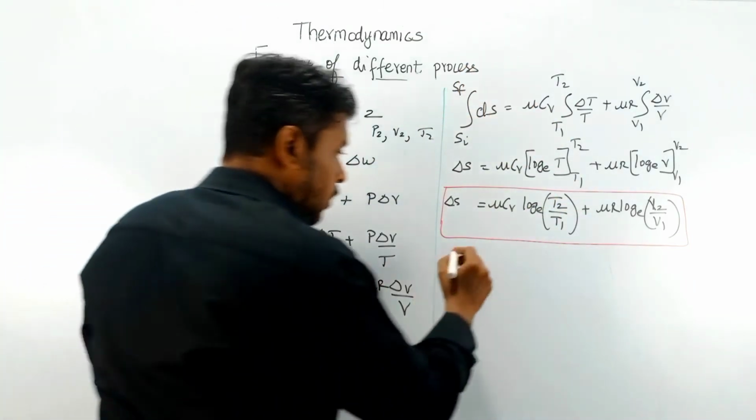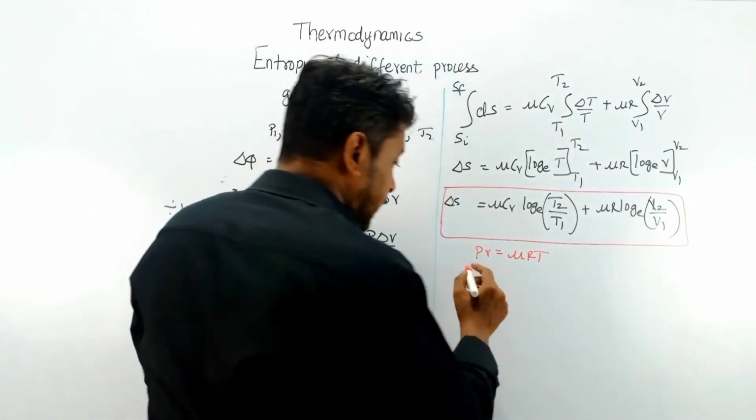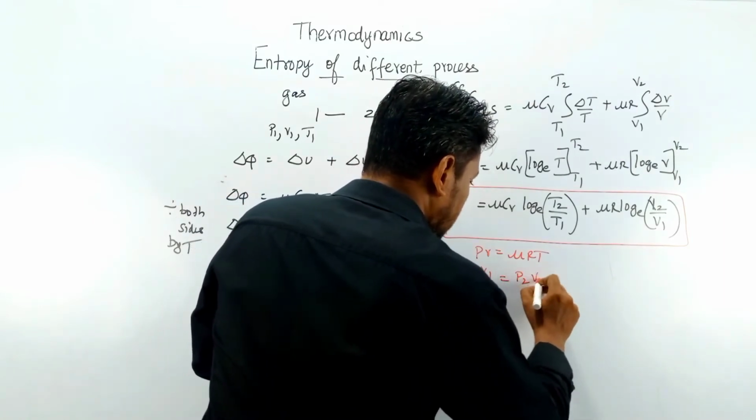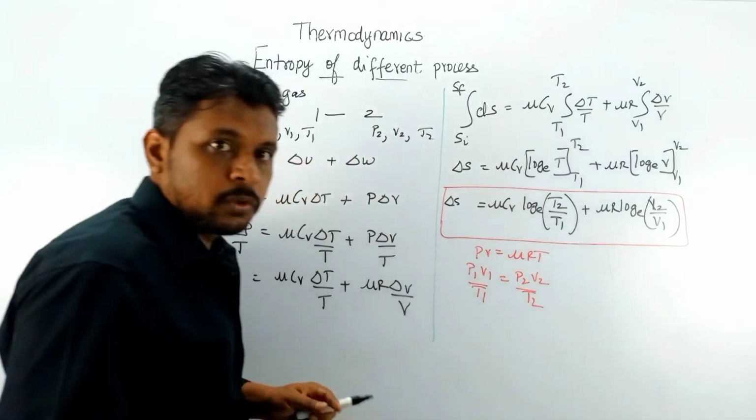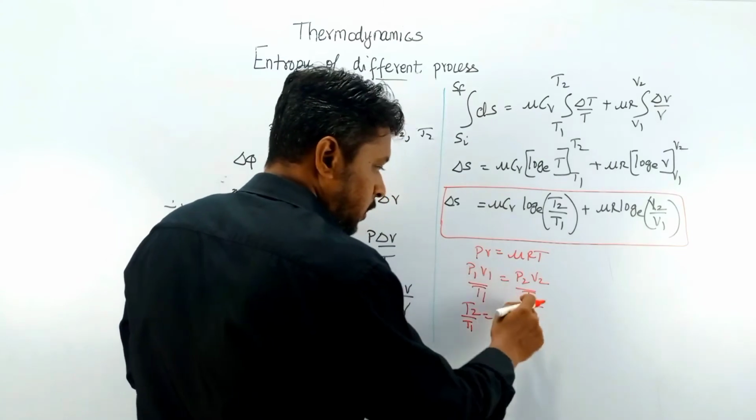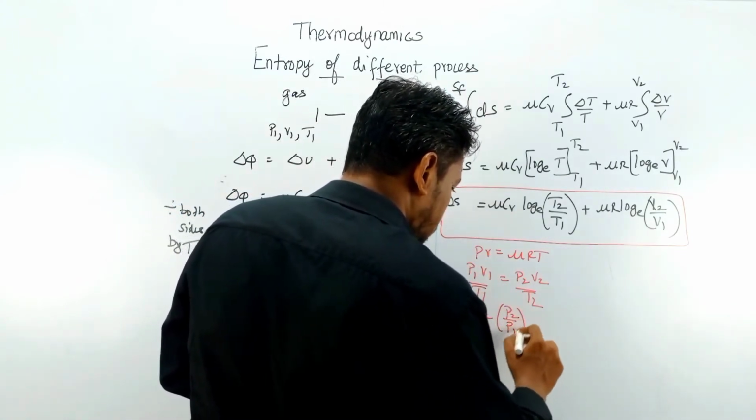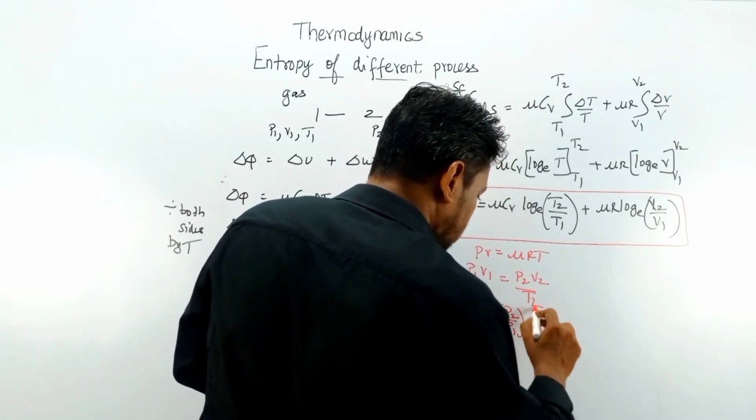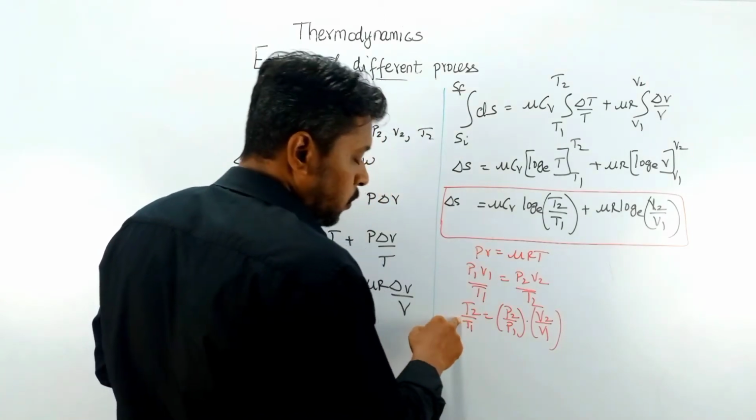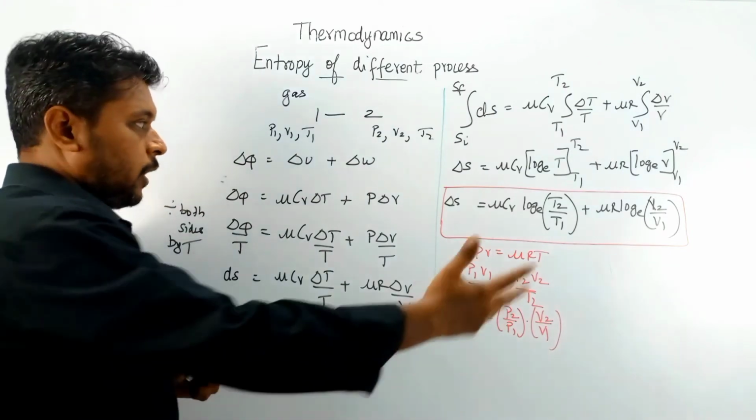Okay, next, according to PV is equal to mu RT, from this gas equation, we are getting another equation, that is P1 V1 by T1, which is equal to P2 V2 by T2. So from this, I am going to write T2 by T1 as P2 by P1 into V2 by V1. Okay, so now I'm going to replace T2 by T1 by this particular equation. Okay, let us see what happens.